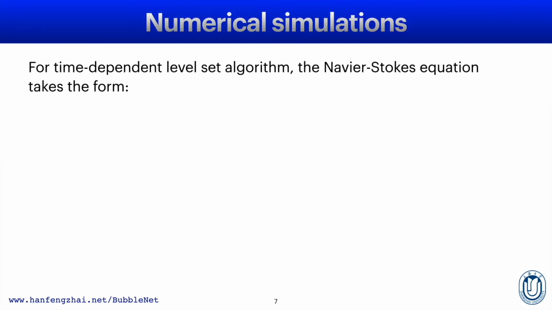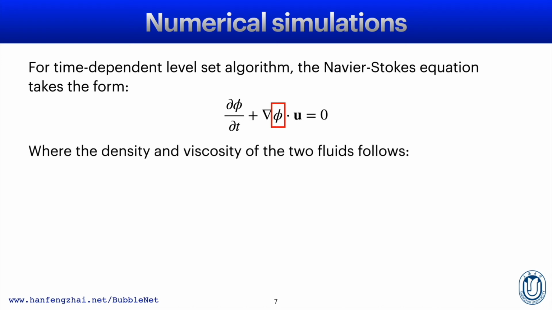In the simulation, we adopt the time-dependent level set algorithm, where the computation follows the Navier-Stokes equation, taking the form partial phi partial t plus gradient phi dot velocity u equals 0. Here phi is a level set phase function, varying between 0 and 1 across the free surface, and constant at 0 or 1 in the bulk of the two fluids. The density and viscosity of different fluids follow rho equals rho 1 plus phi times rho 2 minus rho 1, and mu also follows the equation.